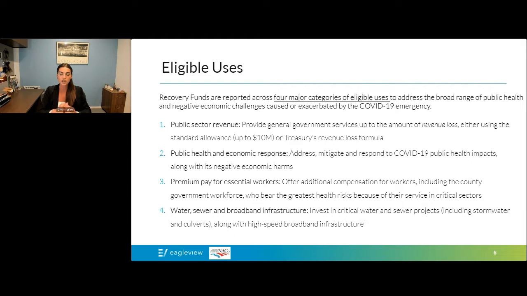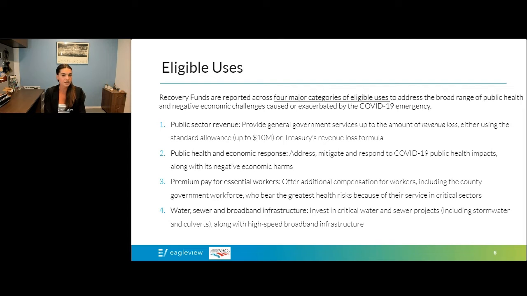First is that they can use a revenue loss formula that Treasury actually created. So a county can go in there, use the formula, and calculate their revenue loss. Or, and there's a second option, which is very helpful for smaller counties, counties can simply claim up to $10 million in revenue loss. Treasury refers to this as a standard allowance. There's no calculation needed. A county can just say, we are going to claim the $10 million standard allowance, and therefore use their funds as they would like to.